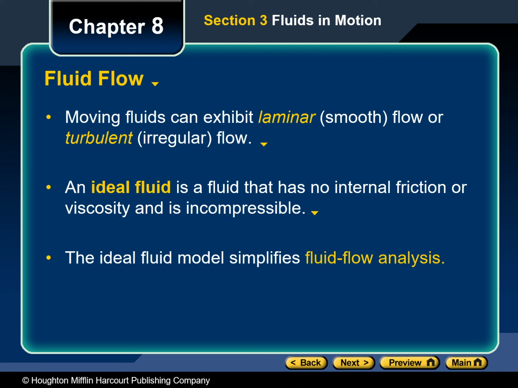In physics, we often make approximations and simplifications. For instance, we might pretend that a collision is perfectly elastic or that a surface has zero friction. Similarly, we can pretend that a fluid behaves as an ideal fluid. Ideal fluids are incompressible, meaning that they retain the same volume under pressure. Ideal fluids also have zero viscosity, meaning they have no internal friction.